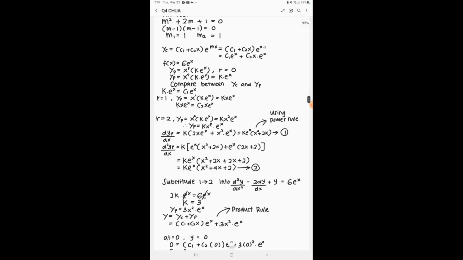Now we have fx equal to 6 multiplied by e power of x, and we sub the value of r equal to 0 in the equation of yp, and we get k multiplied by e power of x. So when we get that, we compare between the yc and also yp and substitute r equal to 1 and r equal to 2.